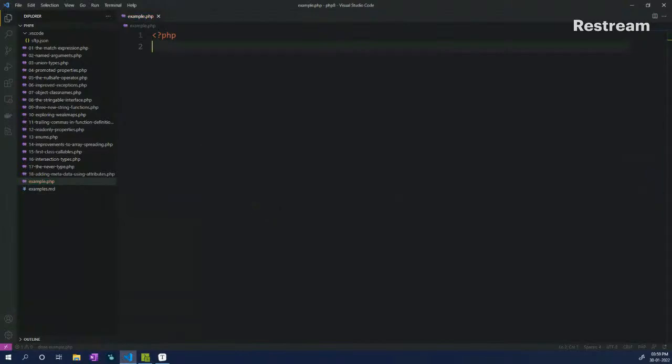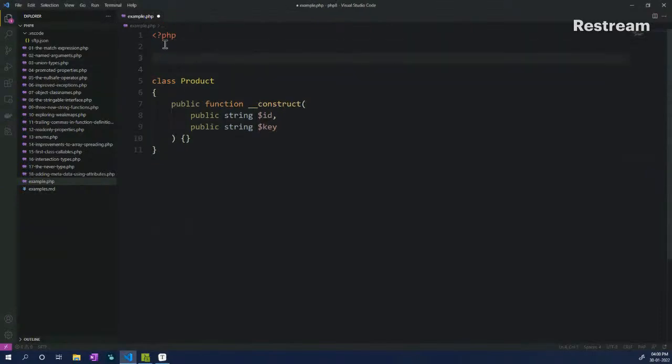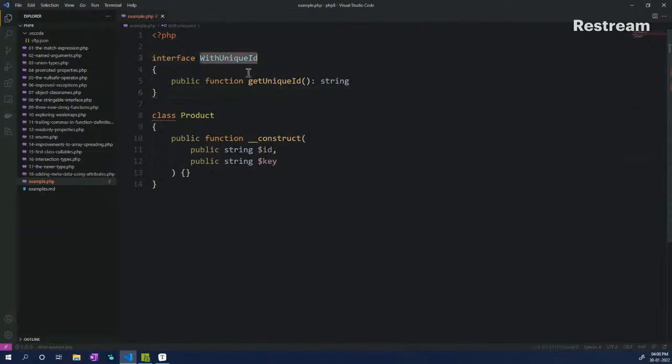Okay, so let's say that I have a class. Let's say it's called product class. Okay, so we have a product class, and let's say that we have two simple public properties that we are accepting. One is called ID, and the other is a key, right? Now, let's say that we have an interface that we declared. So we have an interface with unique ID, which has a public function called unique ID.